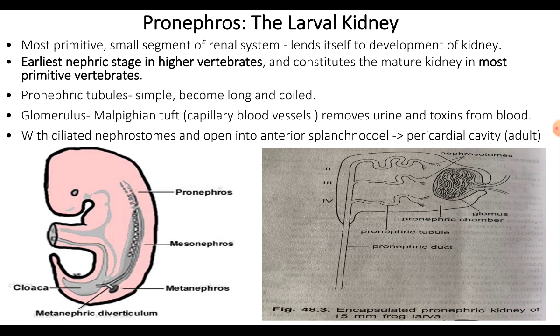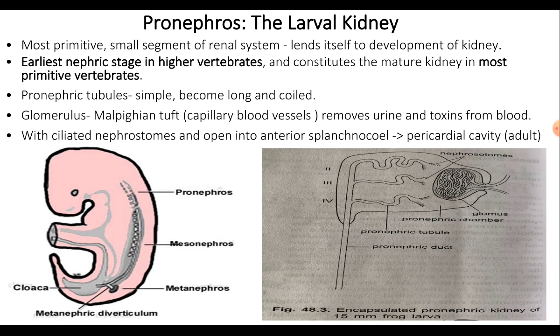There are about 13 tubules, and the tubules are segmentally arranged, one pair of tubule in each anterior segment.